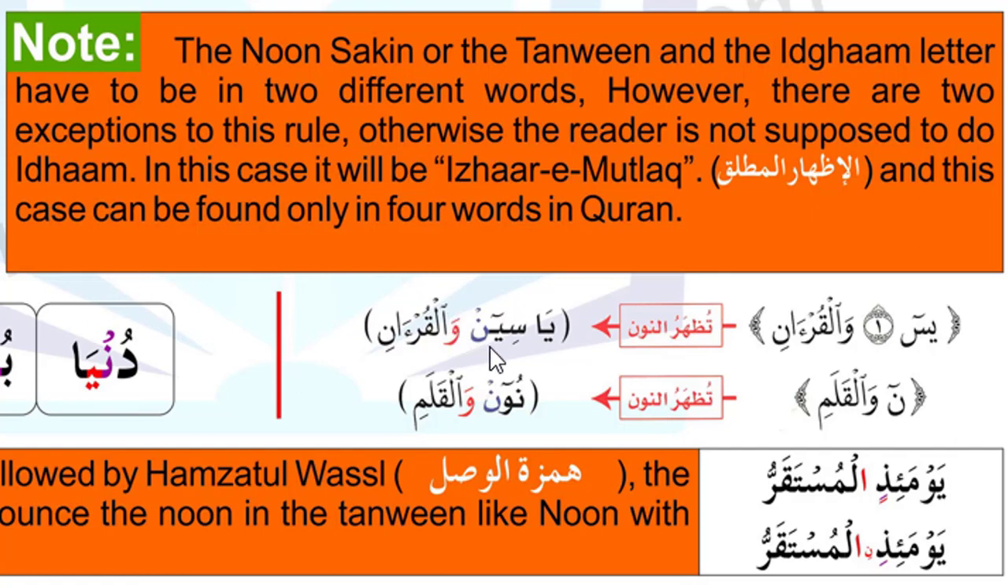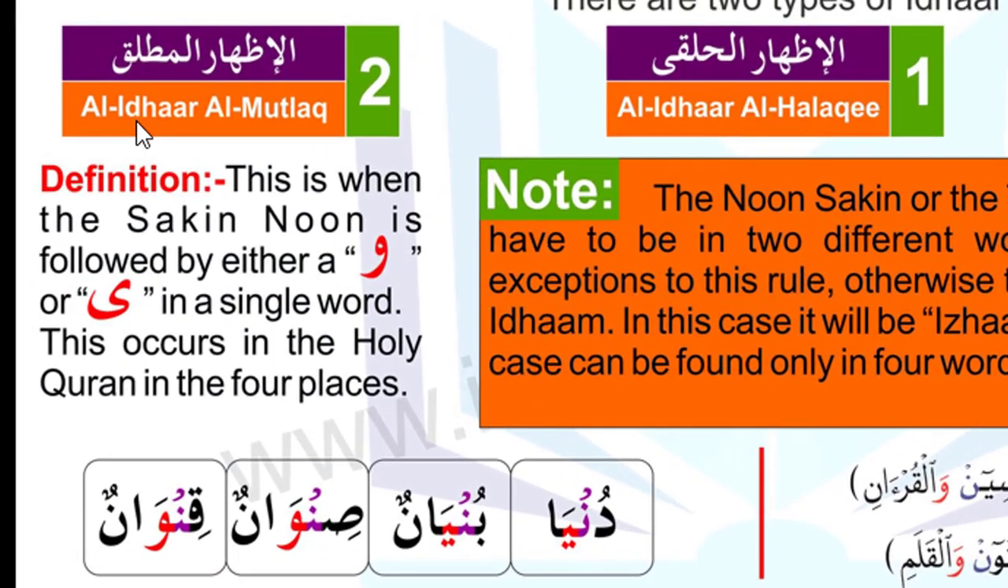On this place it will be al-izharul mutlaq. As you can see now, otherwise the reader is not supposed to do idgham. In this case it will be izhare-mutlaq, and this case can be found only in four words in the Quran, where we read izhare-mutlaq. Look at the definition of al-izharul-mutlaq. The definition is, this is when the sakin noon is followed by either a waw or ya in a single word. That is the main thing.